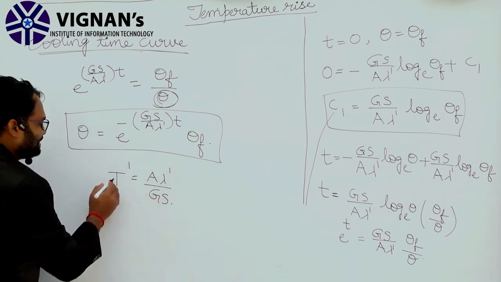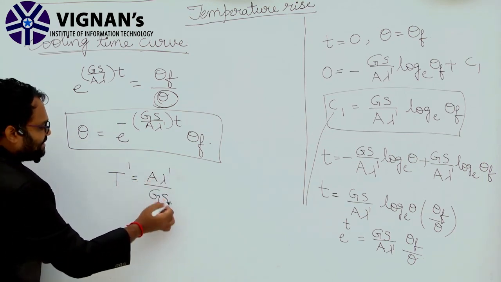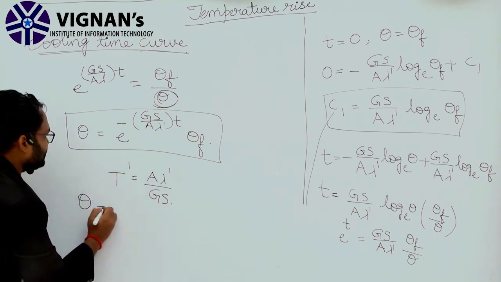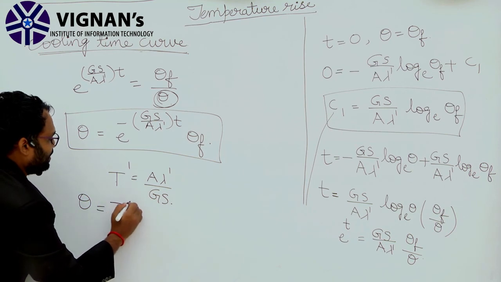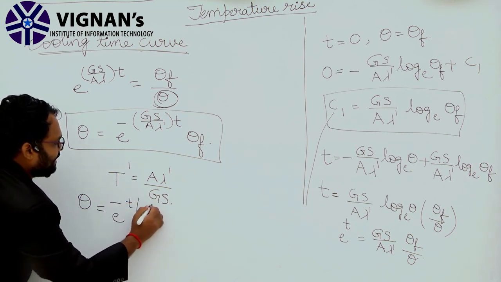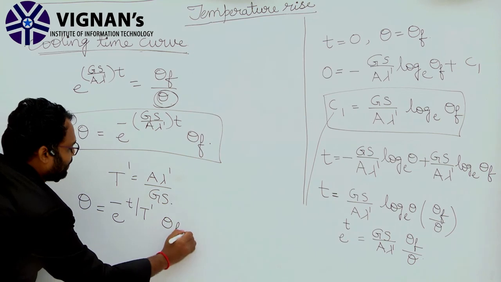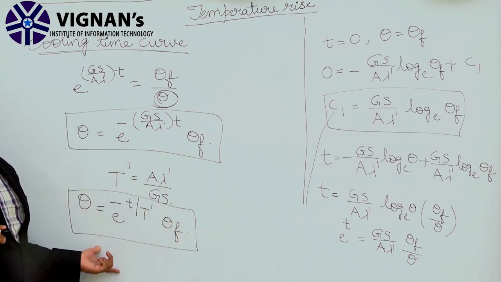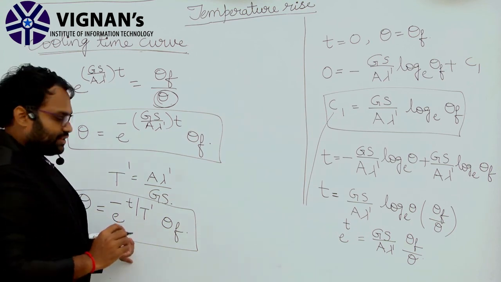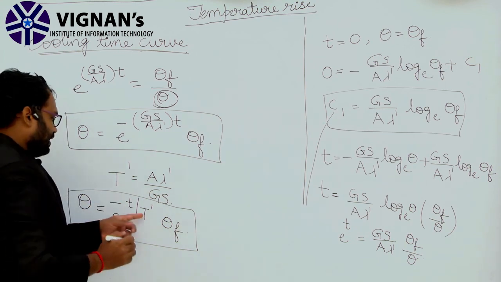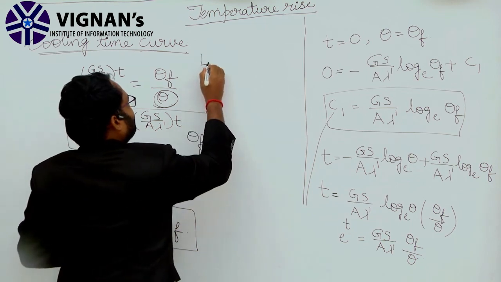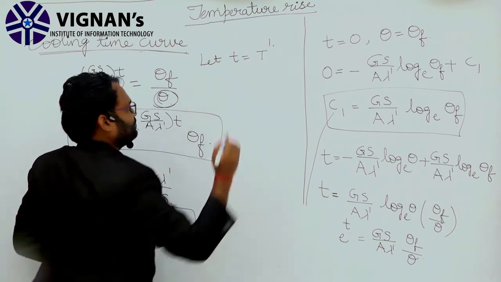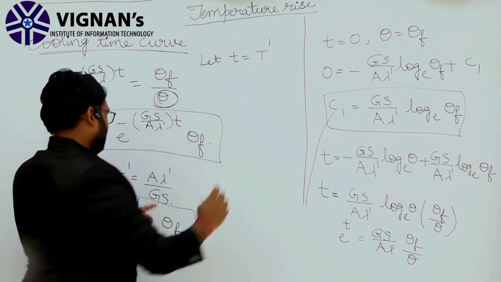Now substituting this A lambda dash by Gs as T dash, the above expression can be written as theta is equal to e power minus small t by capital T dash into theta f. Let us say that small t is equal to T dash.